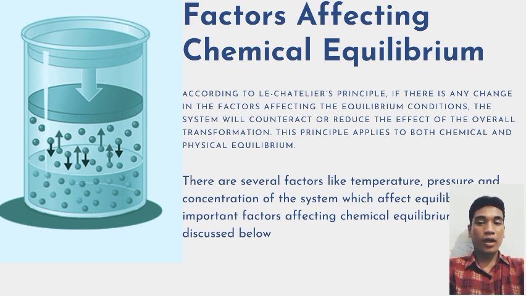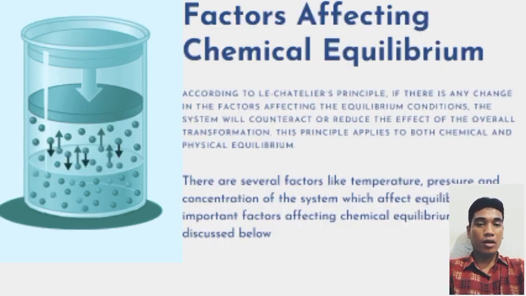This principle is applicable to both chemical and physical equilibrium. There are several factors like temperature, pressure, and concentration of the system which affect equilibrium. Some important factors affecting chemical equilibrium are discussed below.